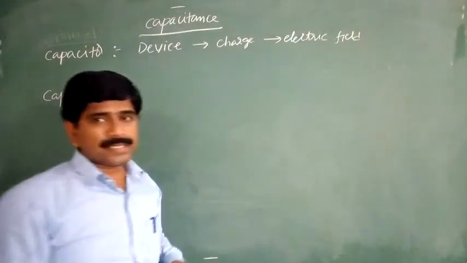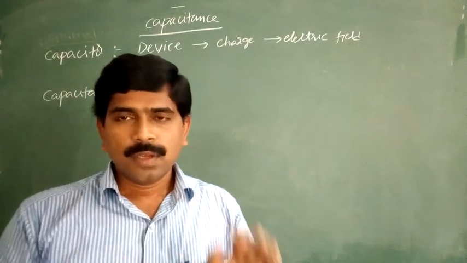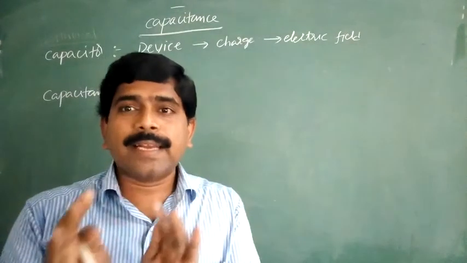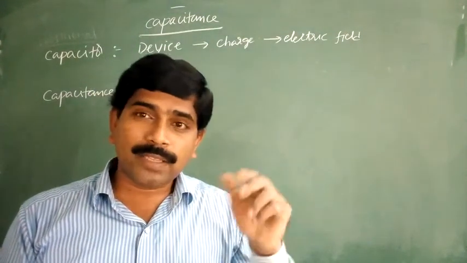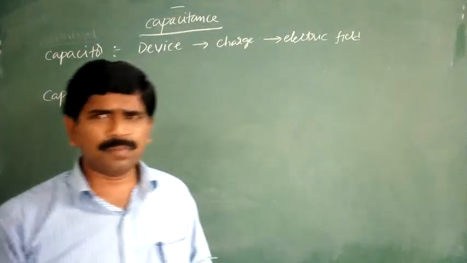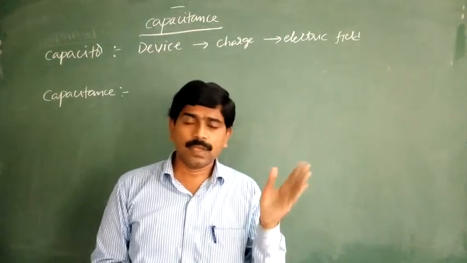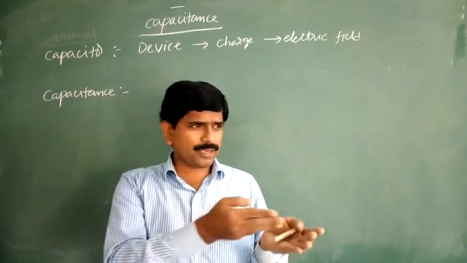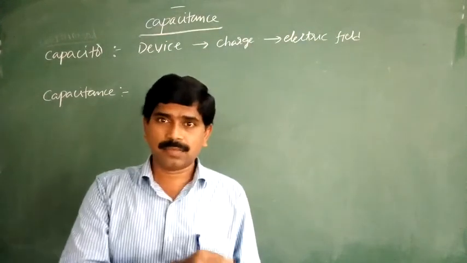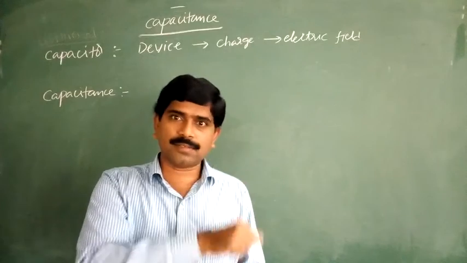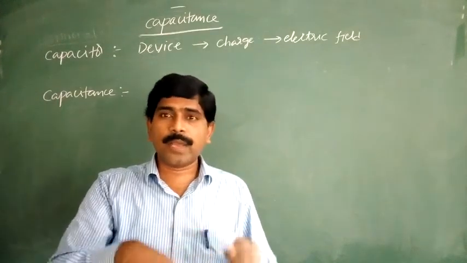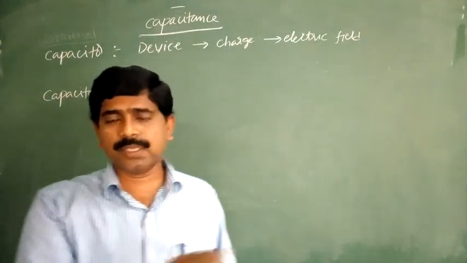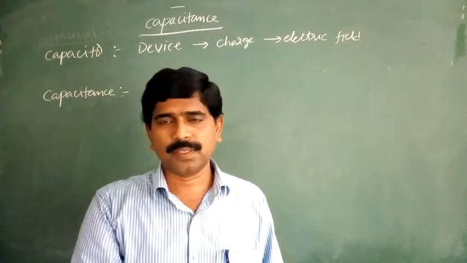Why do we use these capacitors? To start some electrical devices that require a large amount of current. Examples are a fan, an electric water motor, or a camera flash, where we get a high intensity of light at a time by using capacitors.